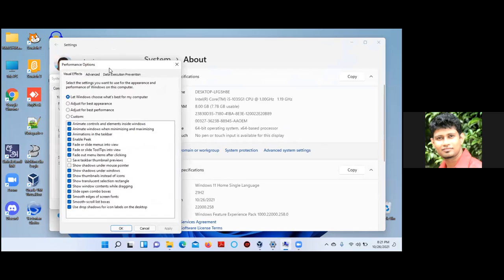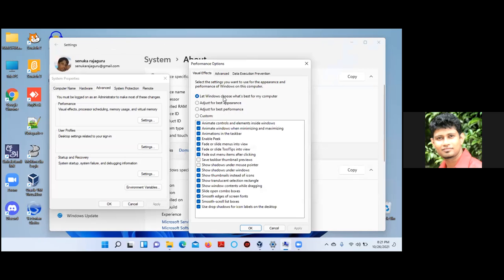And when you go to the settings, you can see, so this is also to speed up your computer. Adjust for best performance. And that will actually disable the visual effects. It will make your computer fast. But if you set adjust for the best appearance, it will not consider the speed. It will consider the look. Adjust for the best appearance.